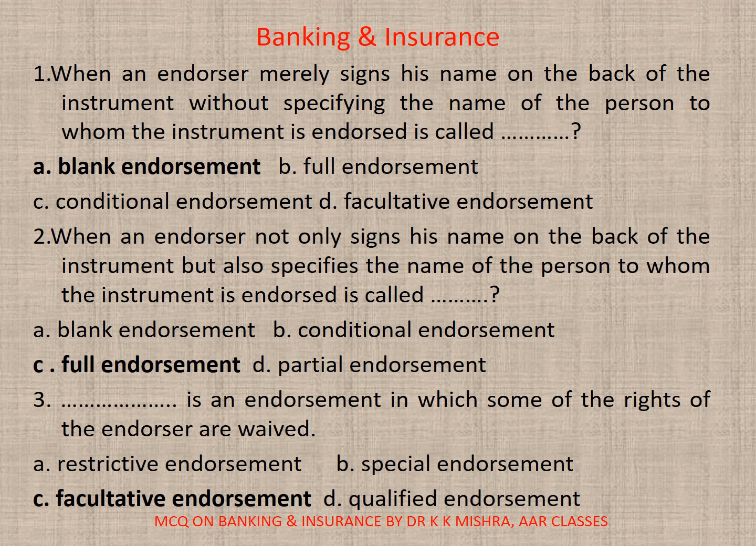3. Dash is an endorsement in which some of the rights of the endorser are waived. A. Restrictive endorsement, B. Special endorsement, C. Facultative endorsement, or D. Qualified endorsement. Correct option is C. Facultative endorsement.